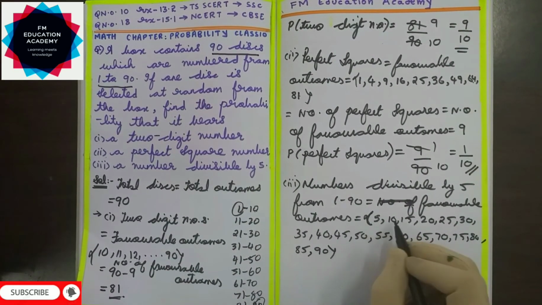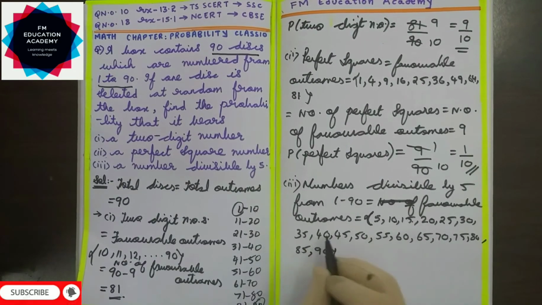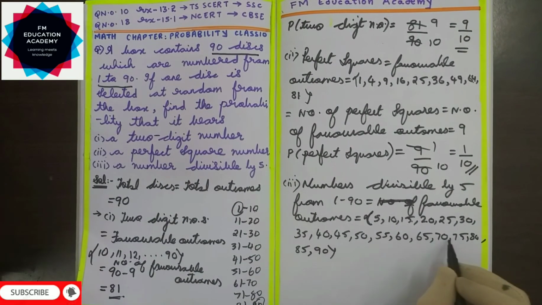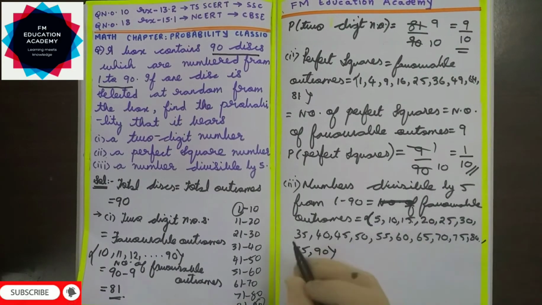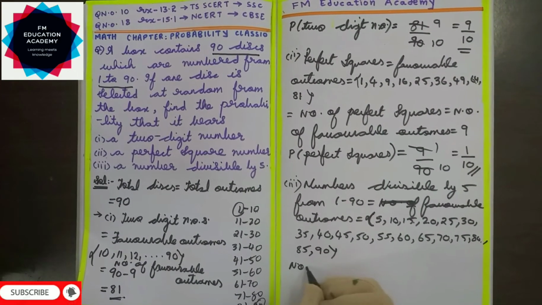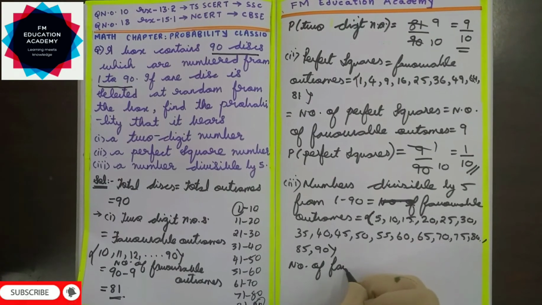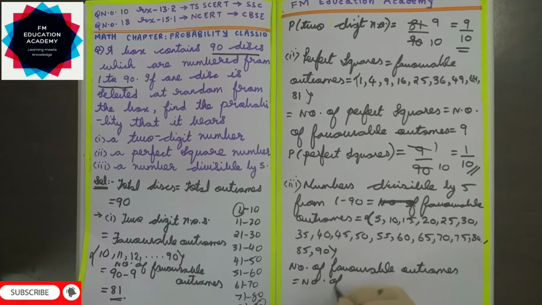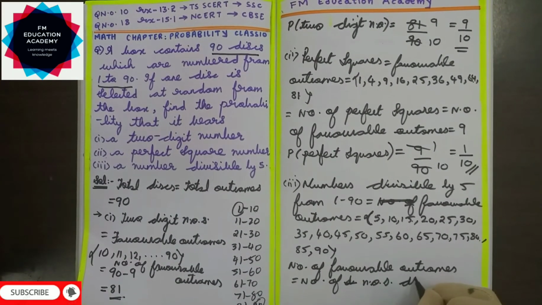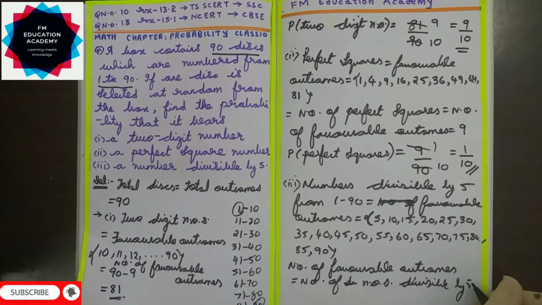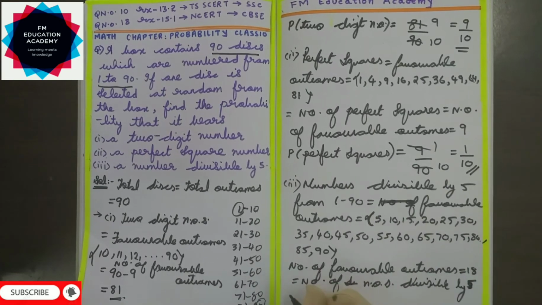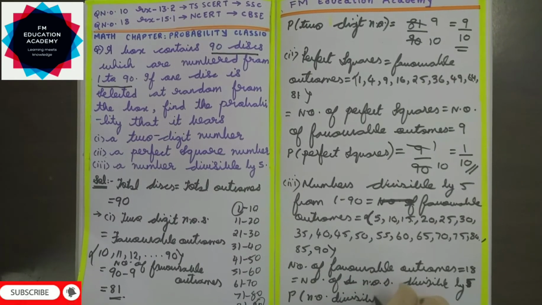So how many are there? 1, 2, 3, 4, 5, 6, 7, 8, 9, 10, 11, 12, 13, 14, 15, 16, 17, 18. There are 18 numbers which are divisible by 5. So my number of favorable outcomes are 18. Now the probability that a number is divisible by 5 uses the same formula, number of favorable outcomes by total outcomes.